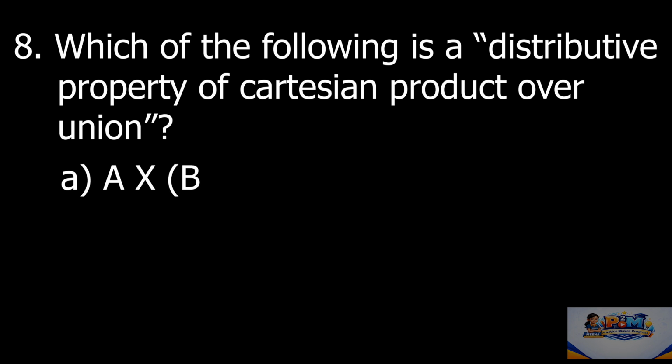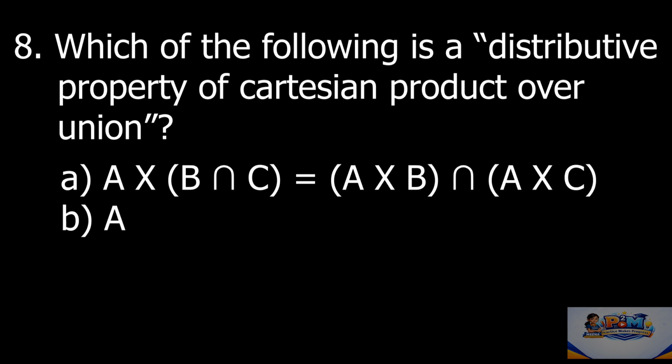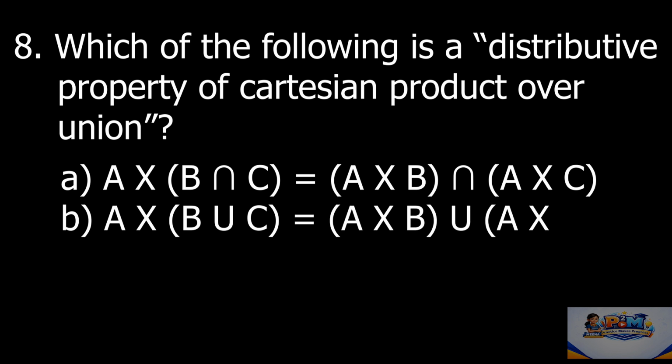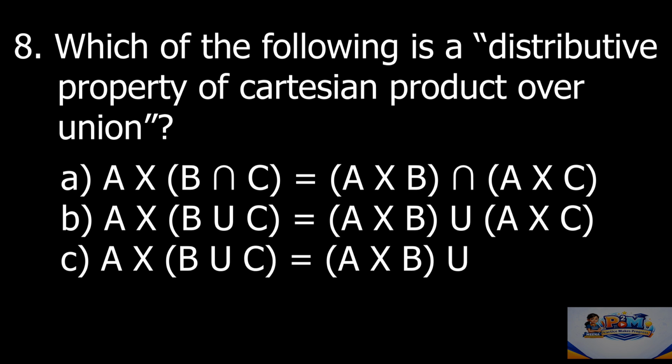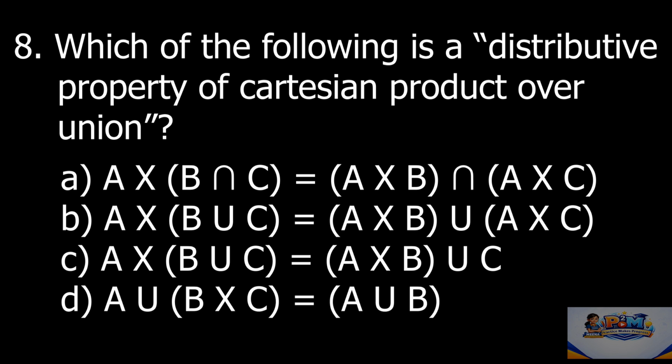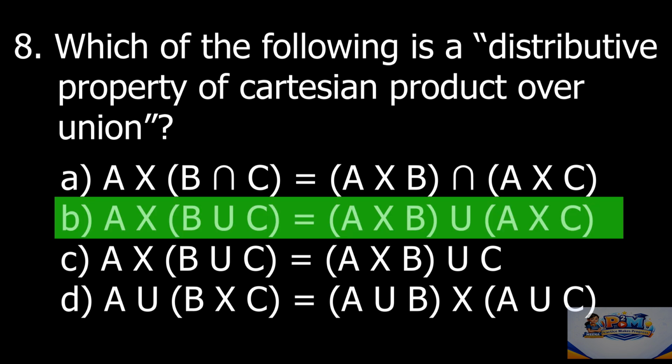The options are A cross B intersection C equal to A cross B intersection A cross C. A cross B union C equal to A cross B union A cross C. A cross B union C equal to A cross B union C. A union B cross C equal to A union B cross A union C. The correct answer is option B, A cross B union C equal to A cross B union A cross C. Thank you.